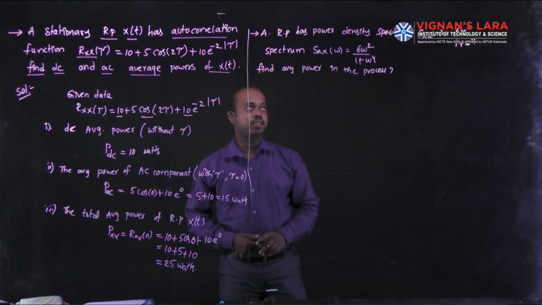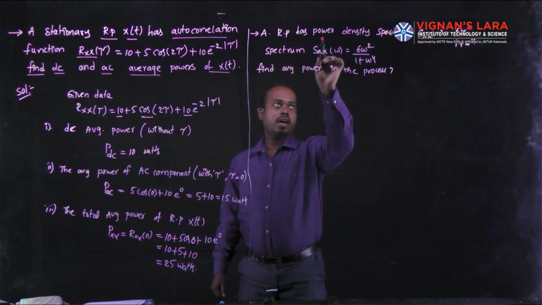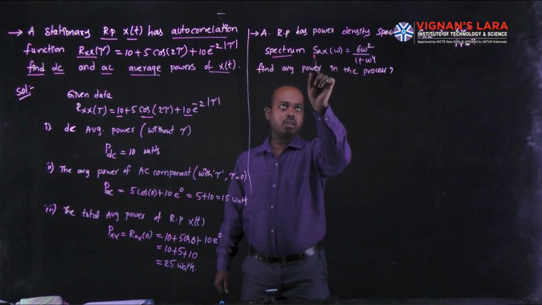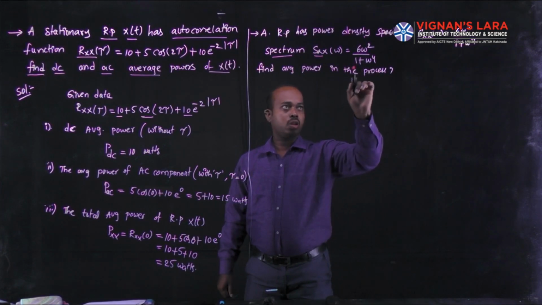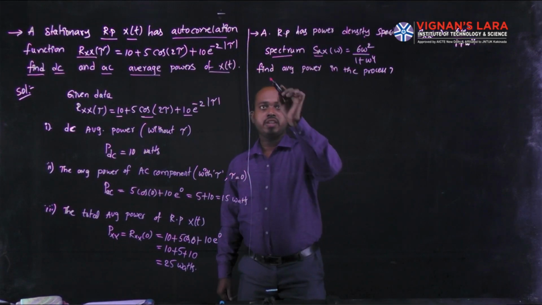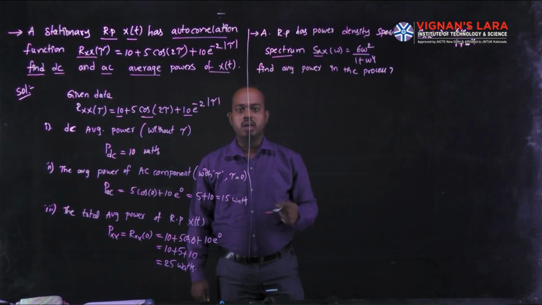See another example. In this example, a random process is given with the power density spectrum Sxx(omega) equal to 6 omega square divided by 1 plus omega power 4. Here it is asking to find the average power of the random process.